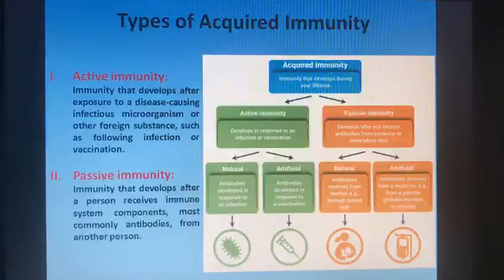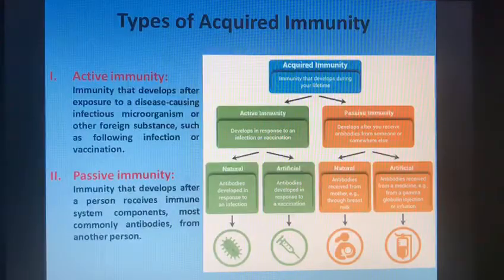Active immunity may be either natural or artificial in nature, as shown in the figure here. An example of natural active immunity is fighting off a cold, whereas building up a resistance to a disease due to immunization or vaccination is an example of artificial active immunity. So this is all about active immunity. Now come to passive immunity.